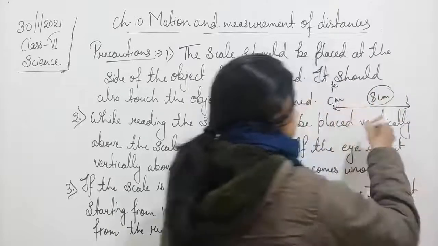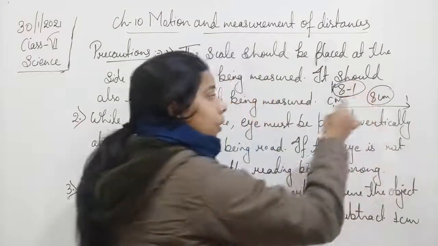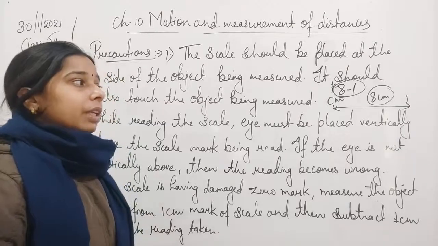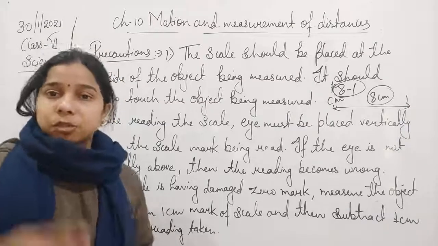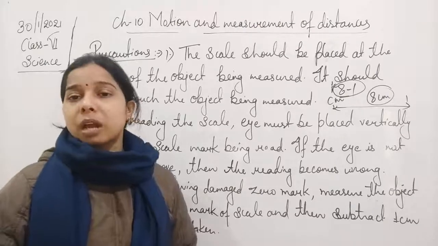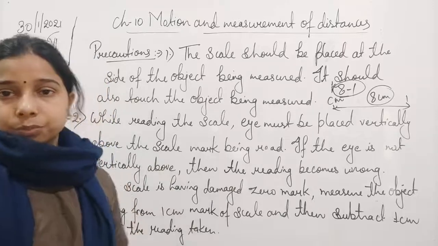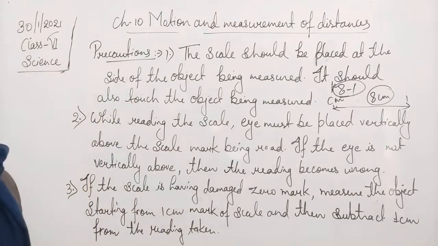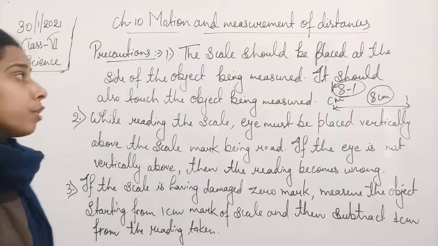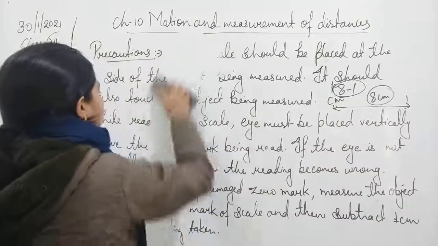So ultimately we will subtract the 1 from the actual reading, and then we will get the value, that is 7 centimeter. So you can start from anywhere, but you should subtract the initial value so that you will get the exact value. So this was about how you measure, and what precautions you should take if you are measuring the length of an object.